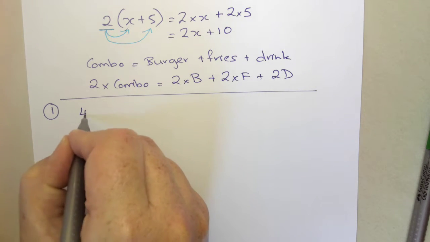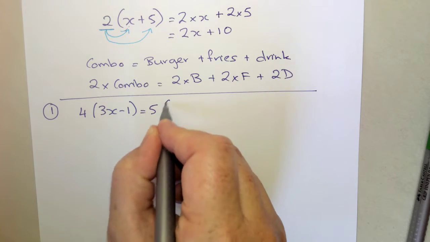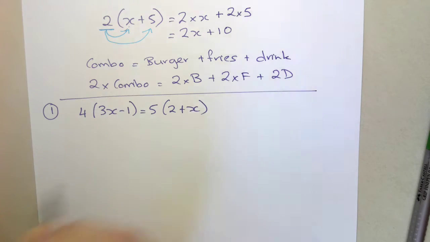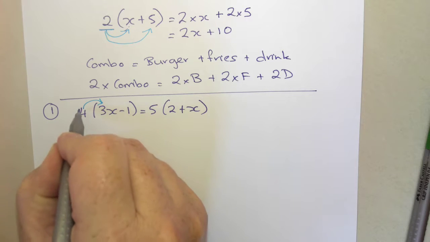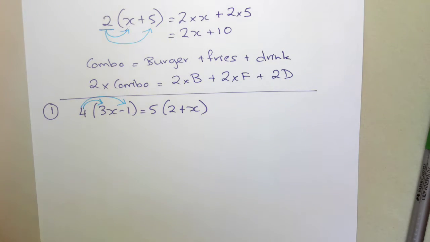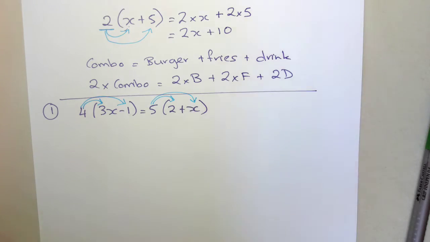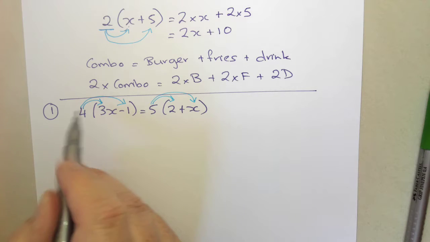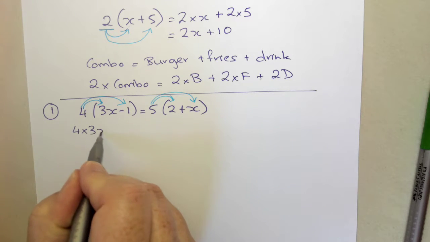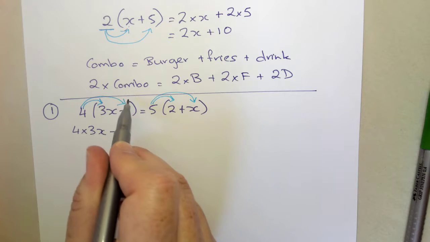So, number 1, 4 bracket 3x take away 1 equals 5 bracket 2 plus x. Okay, so I've got 2 sets of brackets. So I need to multiply this 4 by both pieces inside the brackets there, and this 5 needs to be multiplied by both pieces inside its brackets. So first of all, we're going to do 4 times 3x, and then I've got a minus sign, and then I'm going to go back to here and do 4 times 1.